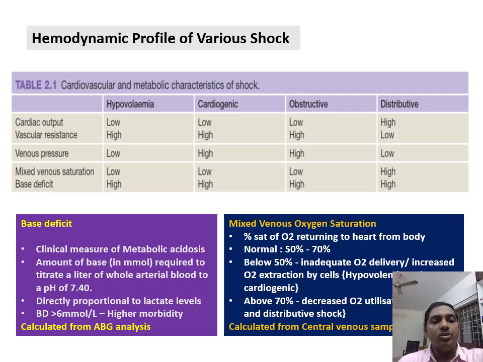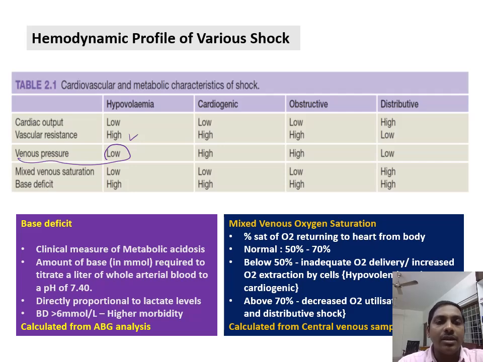And moving on to the hemodynamic profile of various shock. As we described earlier, in hypovolemia there will be decreased preload, so the venous pressure is low. Since the venous pressure is low, the cardiac output will obviously be low. To compensate for it, there will be increased vascular resistance.